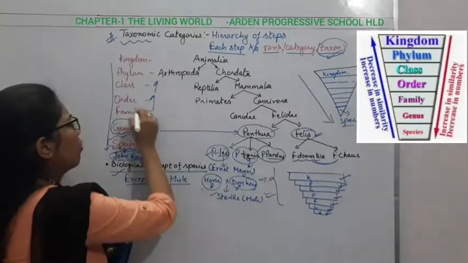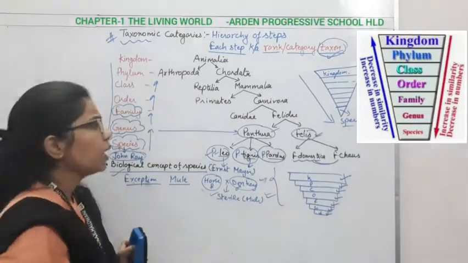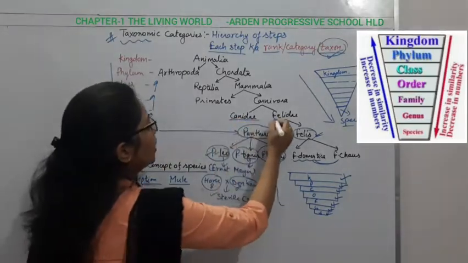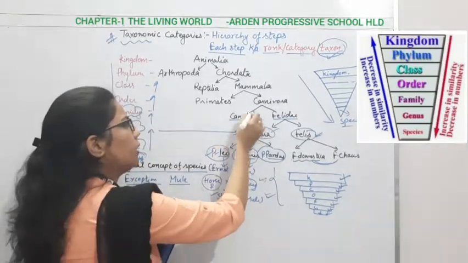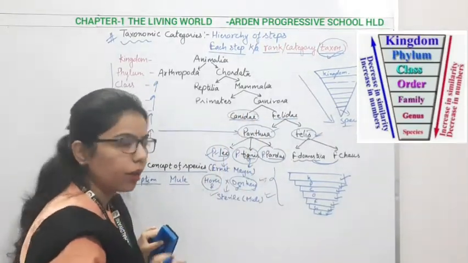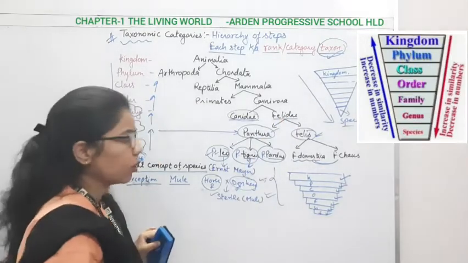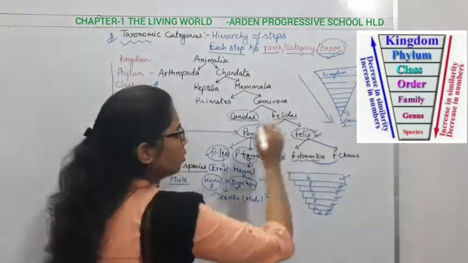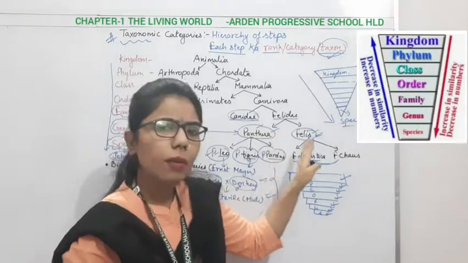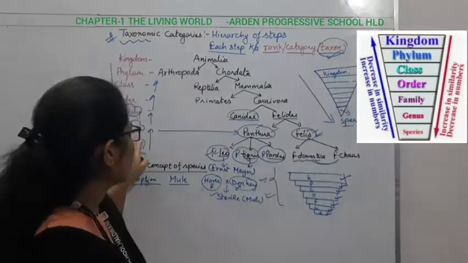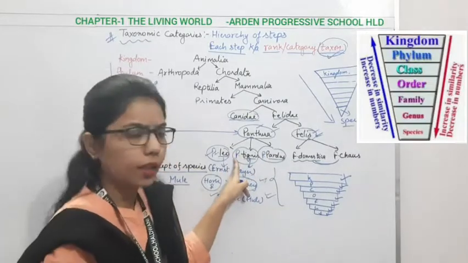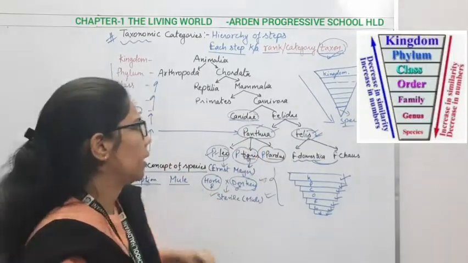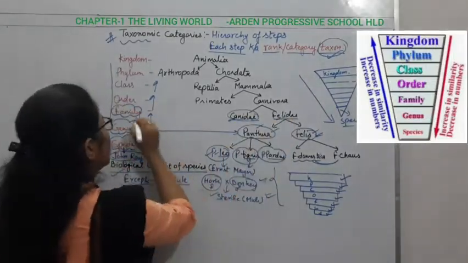Now again we will move upward, so we will get the family here. What we are having? The family. Family can be Canidae or it can be Felidae. We know that Canidae family is what? Those who are having canines, the dog family. Felidae is the cat family. So under the same family we are having this Panthera as well as this Felis. Again, what is happening? There will be somehow less similarity as compared to the genus and species. In species there will be more similarity, but as we are moving upward, in this family you will see that there will be less similarity. Now all these are the family here.